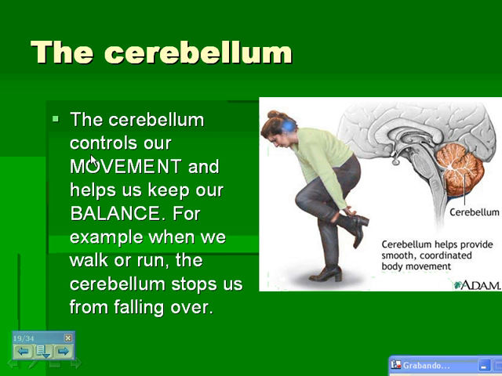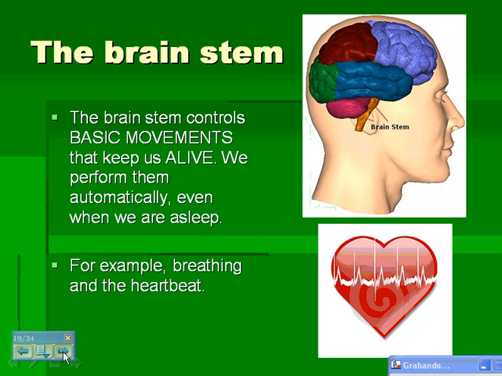The cerebellum controls our movement and helps us keep our balance. For example, when we walk or run, the cerebellum stops us from falling over. And the brain stem. The brain stem controls basic movements that keep us alive. We perform them automatically, even when we are asleep. So, for example, breathing and the heartbeat.